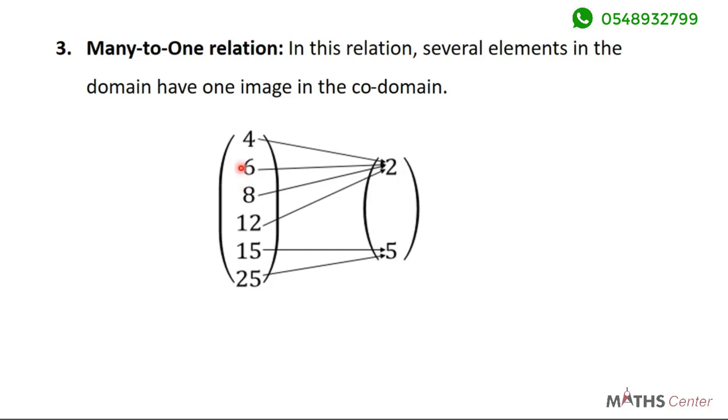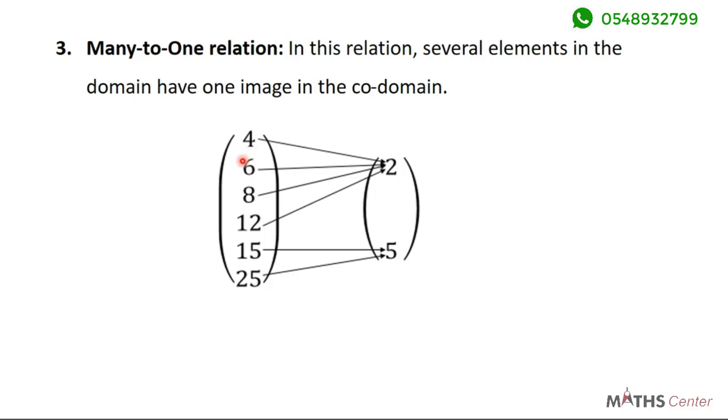So you can see from this example that 4, 6, 8, and 12, which are all in the domain, they all have only one element in the codomain. So 4, 6, 8, and 12, all of them are related to only one element, which is 2. 15 and 25 are related to only one element, which is 5. So when this happens, we see that we have many to one. I hope that is clear.